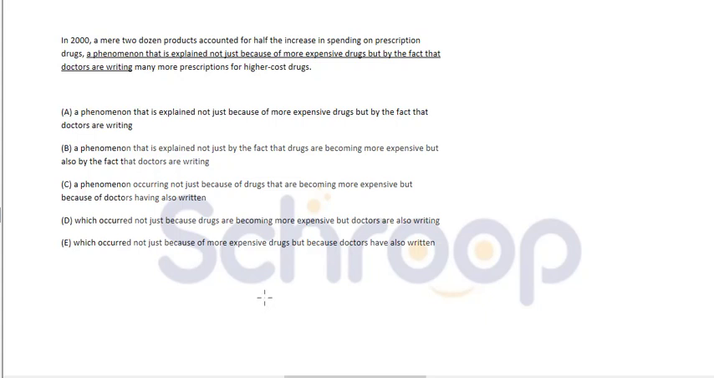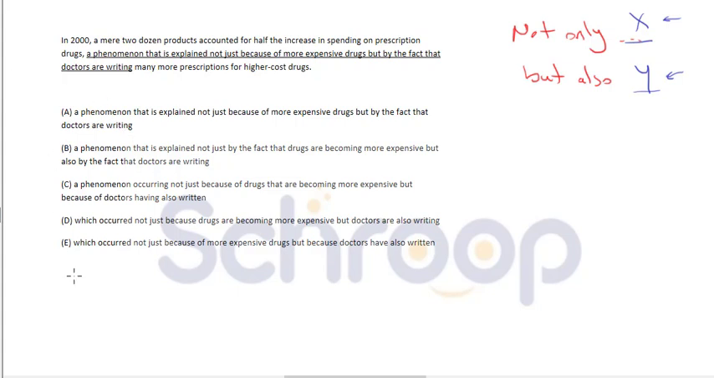In 2000, a mere 2 dozen products accounted for half the increase in spending on prescription drugs, a phenomenon that is explained not just because of more expensive drugs, but by the fact that doctors are writing many more prescriptions for higher cost drugs. So the first thing that at first sight I see is not only, but also connector. And not only X but also Y, and there has to be parallelism between X and Y. So X and Y have to be the same grammatical structure.